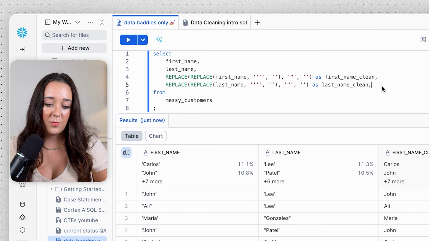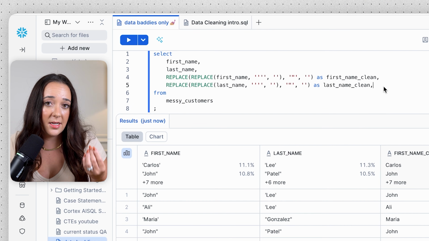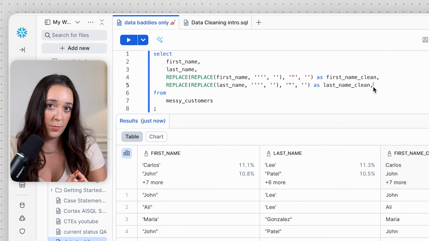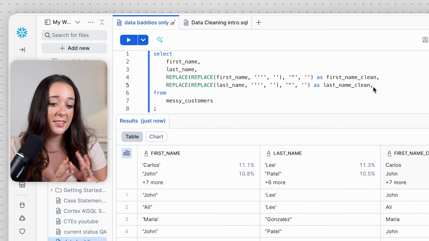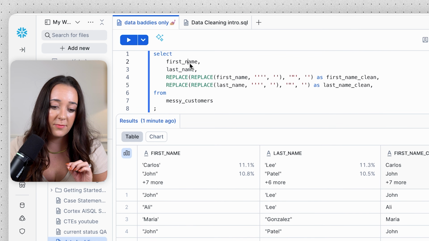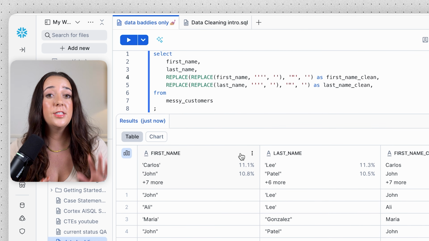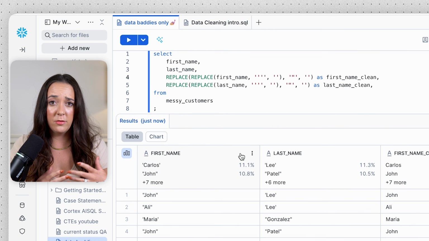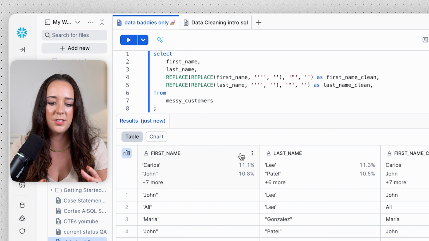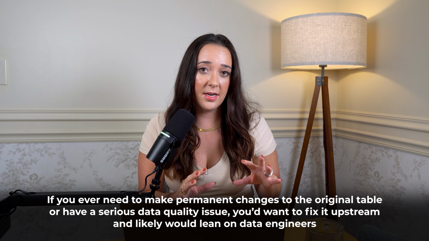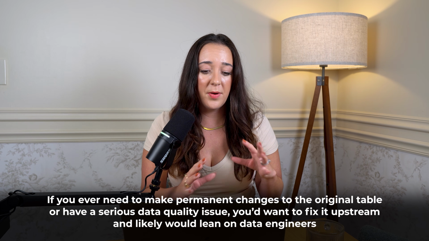Another thing you also have to really understand is that by doing this data cleaning, we're not actually changing or modifying the actual table. The original table is still gonna be exactly the same. We're only modifying the first name field and the last name field in the scope of this query. So if we start another query down below or start a brand new SQL session, it's not gonna remember this data cleaning we did. It's only gonna understand the data cleaning in the scope of the query that we made those changes in.